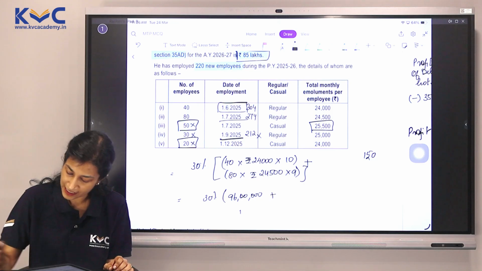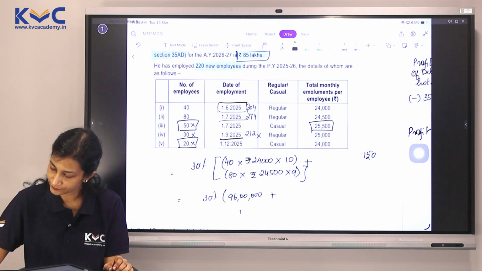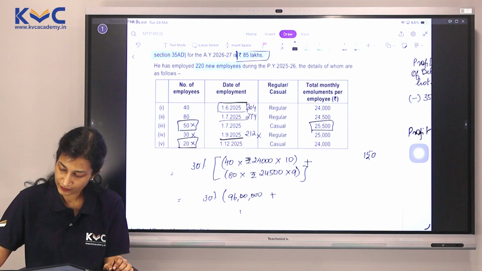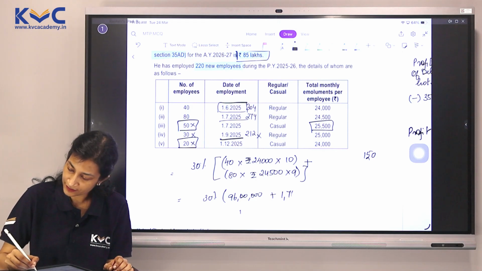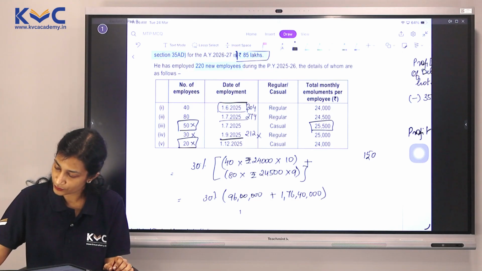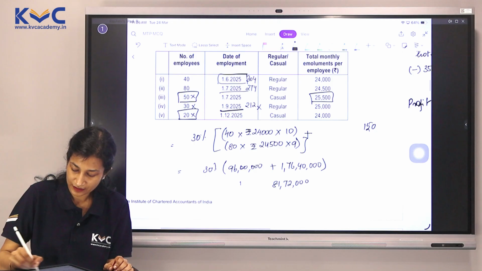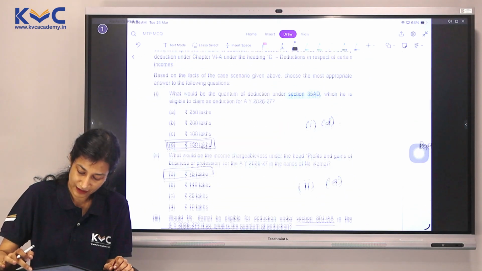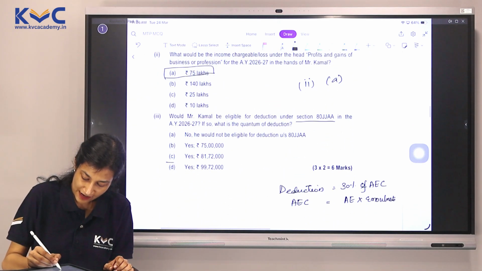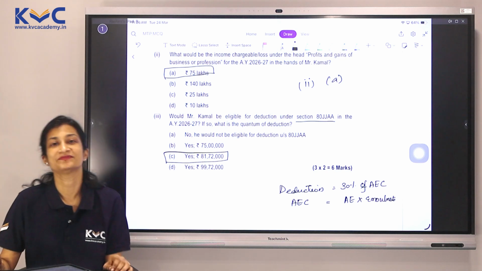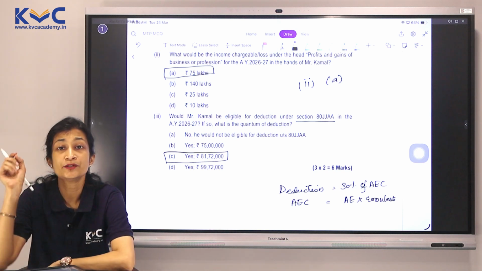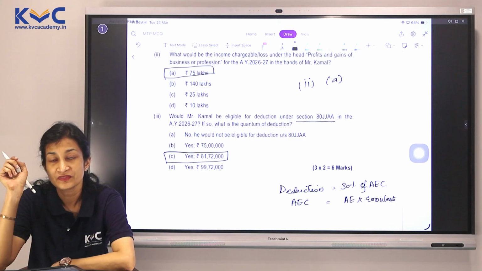30% of 96 lakhs plus 1.76 crores. So the answer here is 81,72,000. Let's quickly see if we have that in our option. Yes, we have 8172. However, I would like to give a small disclaimer here.